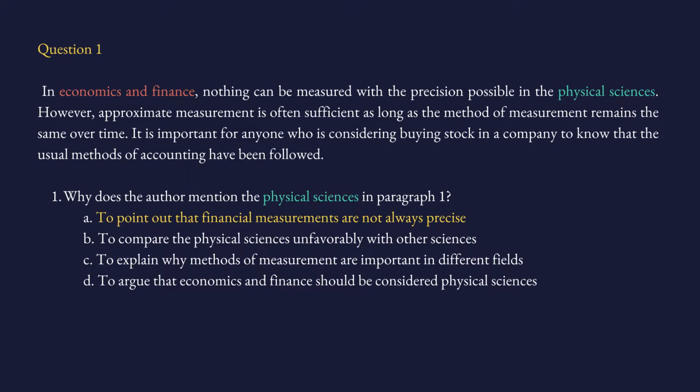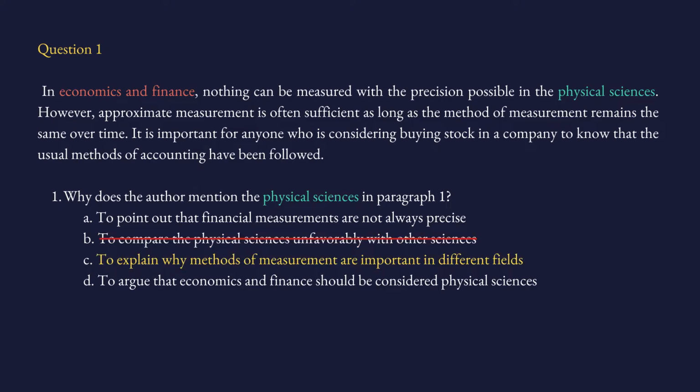A, to point out that financial measurements are not always precise. Well, yeah, here we have it. The answer is A. But let's still continue and read B, C, D to find why they are wrong. B, to compare the physical sciences unfavorably with other sciences. No, we are not comparing physical sciences with other sciences. We are just doing it with economics and finance, so B is entirely wrong.